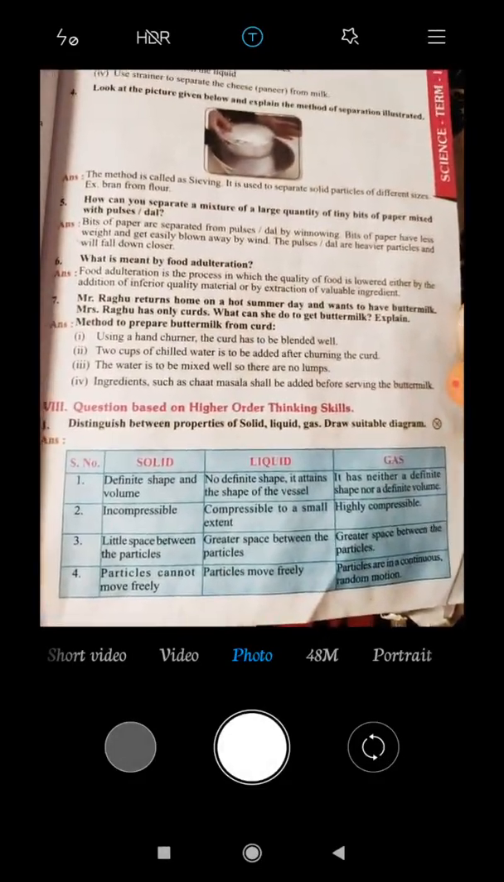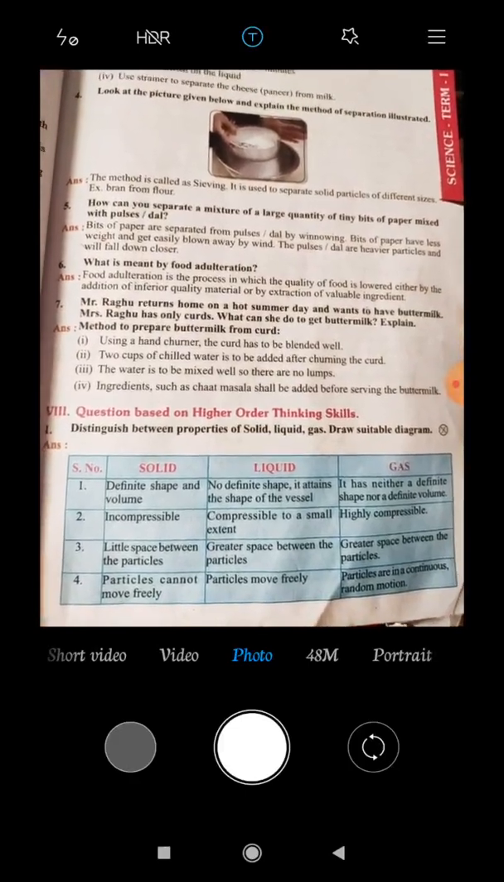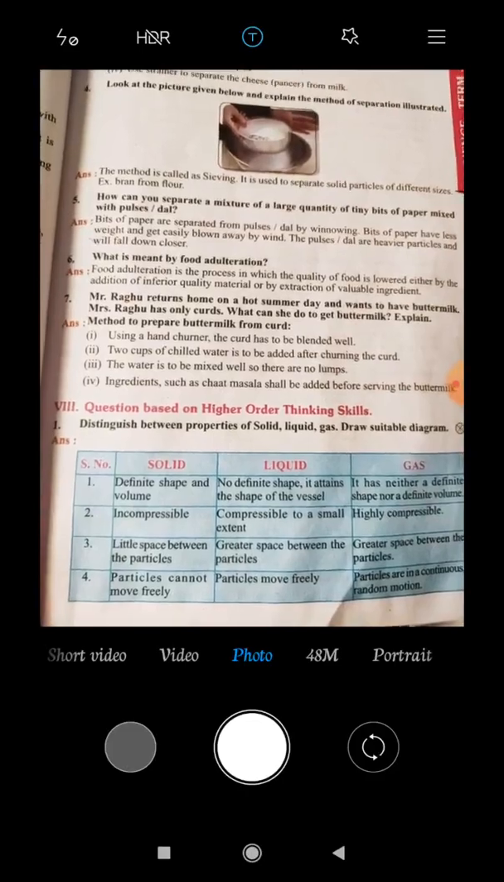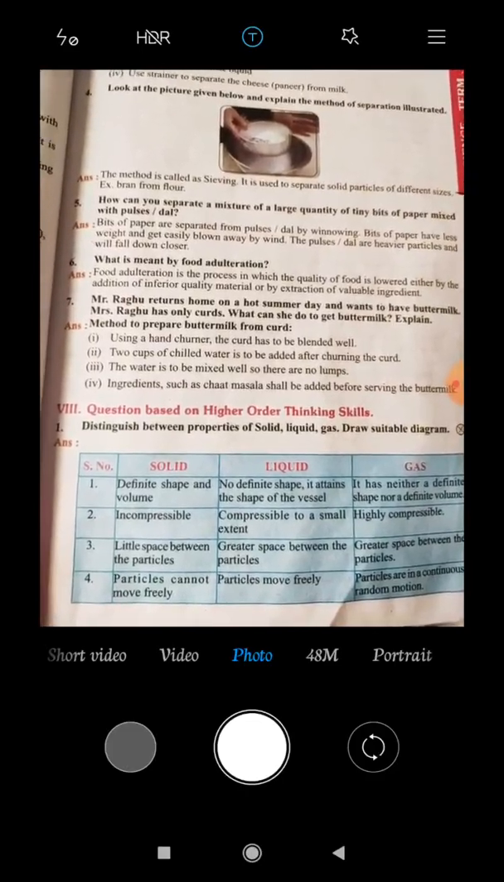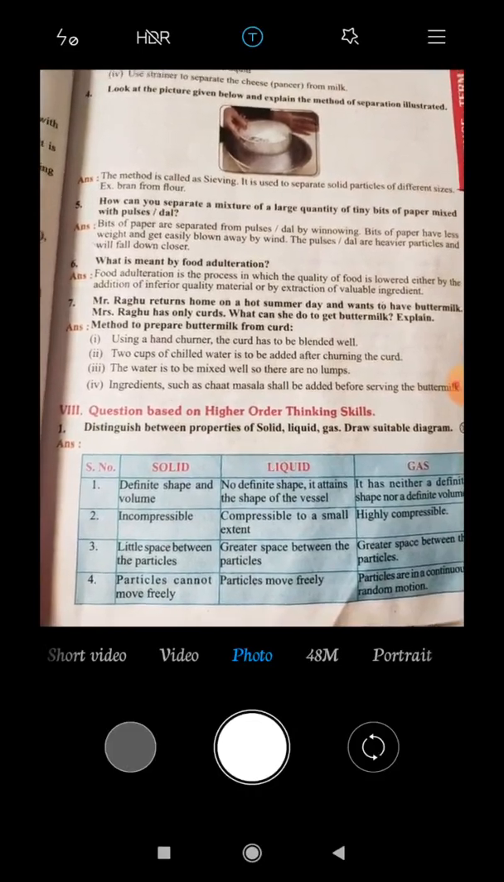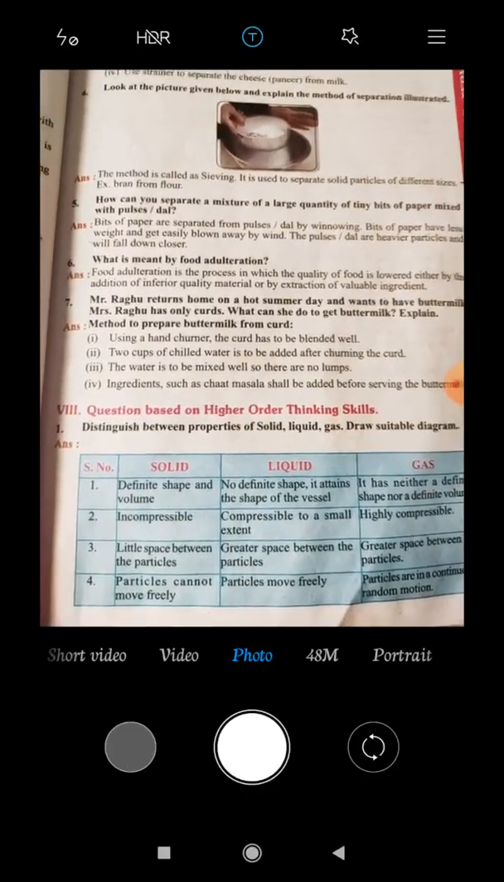Detailed answer. First question, distinguish between properties of solid, liquid, gas. Draw a suitable diagram. First point, solid, definite shape and volume. Second point, solid, incompressible. Third point, little space between the particles. Fourth point, the particles cannot move freely.